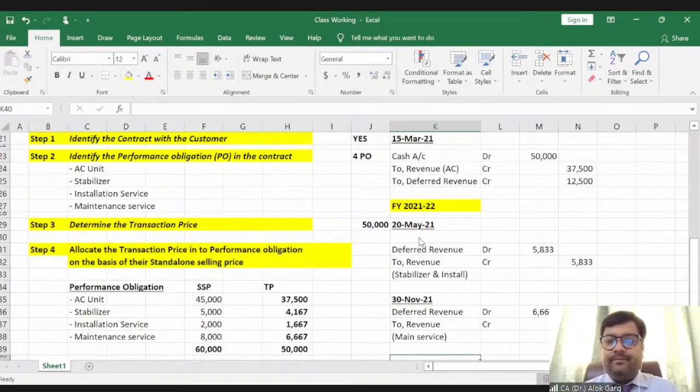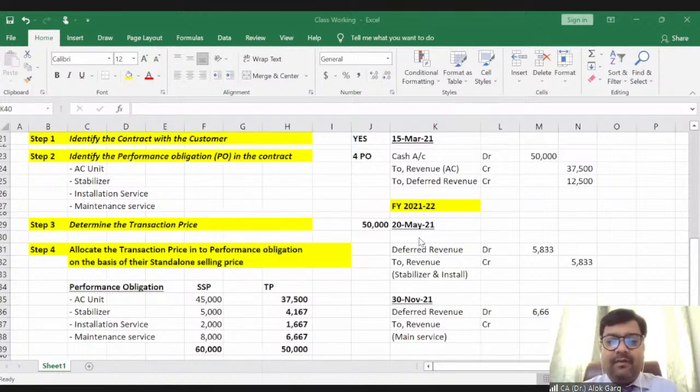Clear, friends? Good. So Priya, in that case, how will the maintenance service be treated? Of course, Priya, the revenue should be recognized for the remaining part, the deferred revenue to revenue. So the balance deferred revenue will go to revenue. Clear? Good.